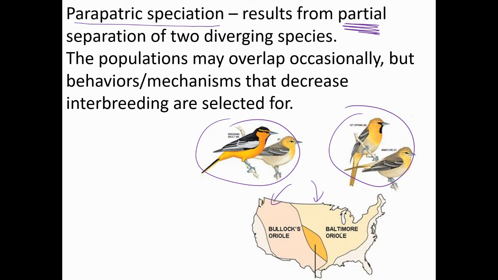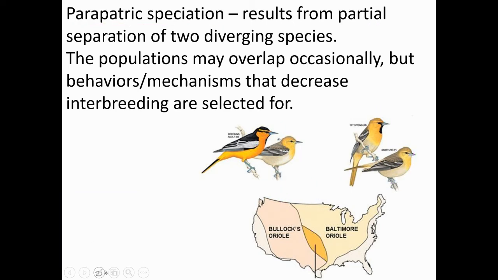And so maybe if we didn't have this space right here, then this would be allopatric speciation because they're apart. But we do have the space where they're together. So in this area right here, they're both there.